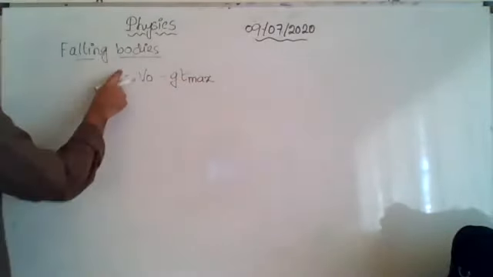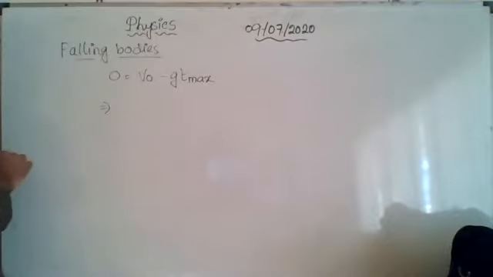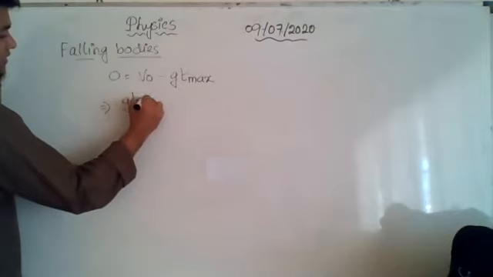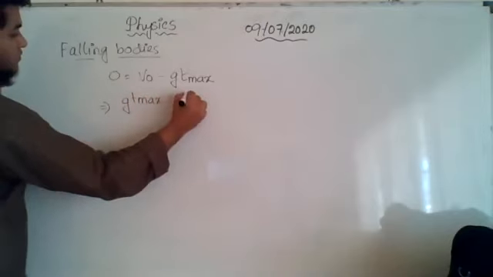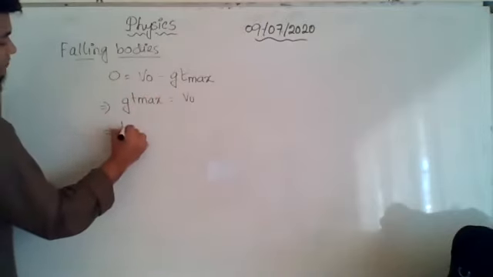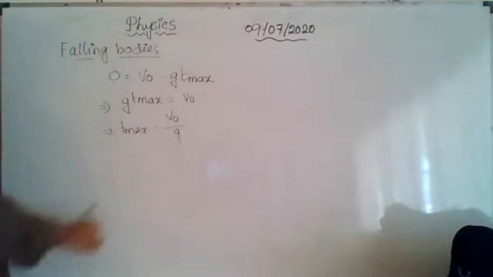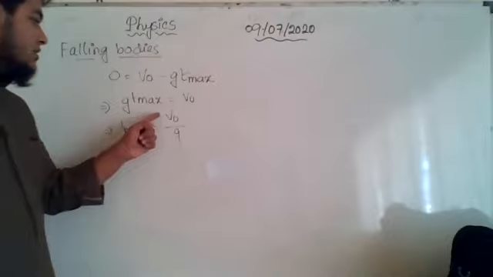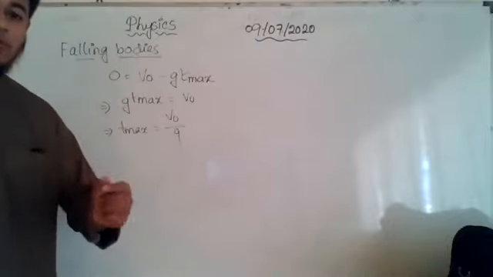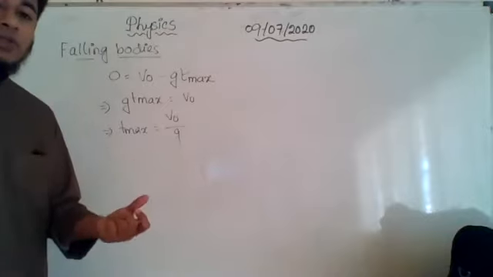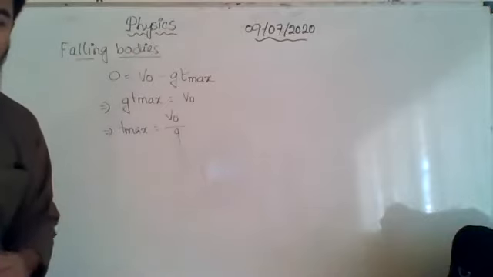At the maximum height, the final velocity is 0. So if I change the side of g t max, then g t max is equal to v naught, and t max is equal to v naught by g. Again, if I know the initial velocity with which the body has been thrown in the upward direction, I can easily calculate the time required to reach the maximum height, right?